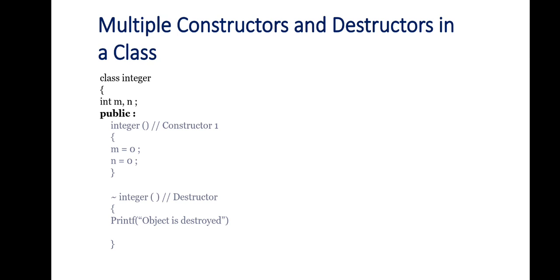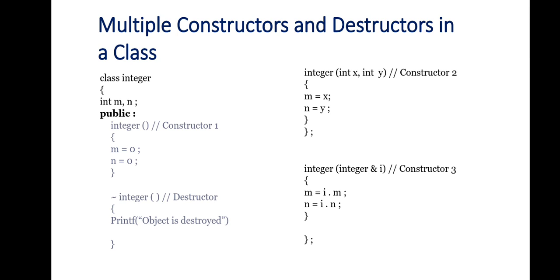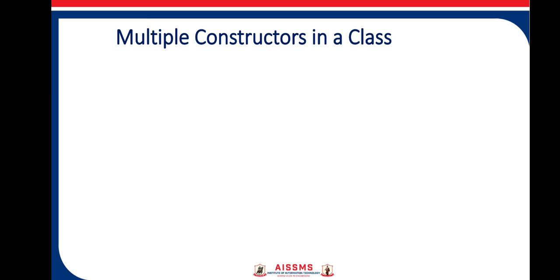Now as we have stated earlier, constructors can be multiple. You can overload the constructor. That means you can simultaneously declare and define multiple constructors in the same class. So here you can see constructor 2 is taking 2 arguments. Constructor 3 is a copy constructor. So multiple constructors are there and you also have a destructor in the class. So how are these constructors and destructors called? Consider this main function where first I am creating object I1. In this first statement, it will call constructor 1 and the data members are initialized to 0.